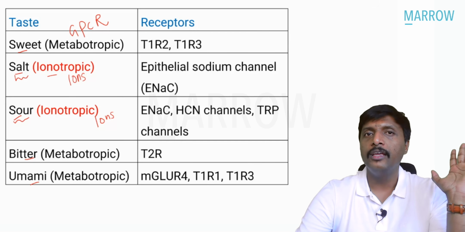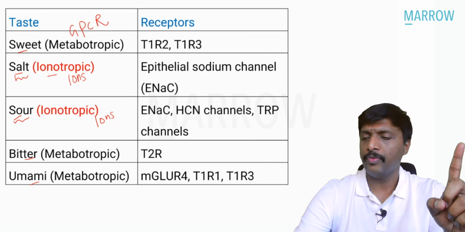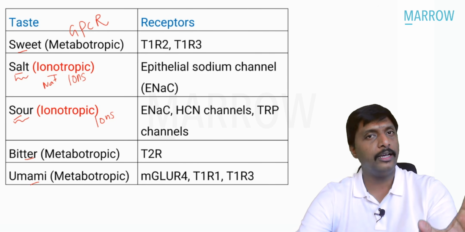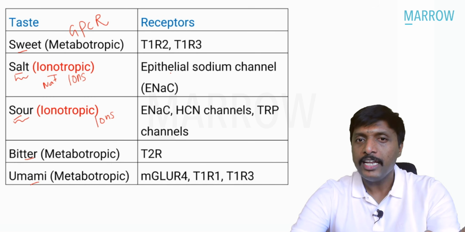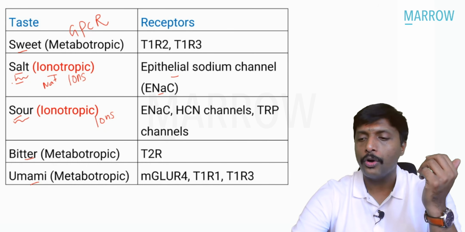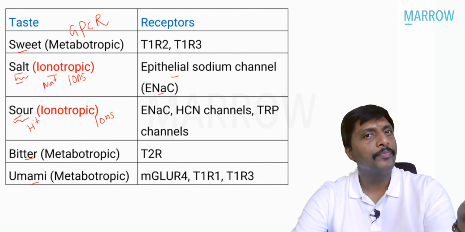Now look very carefully. How to remember this table easily, sir? I told you, ionotropic, ion, sodium is an ion, correct? So epithelial sodium channel, ENaC, ion channel, salt, correct? Sour, acid, remember, H plus, is an ion.